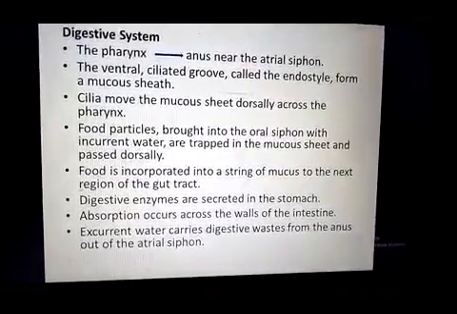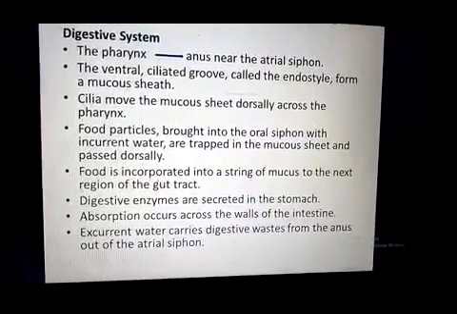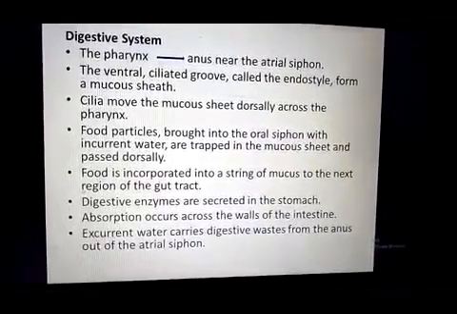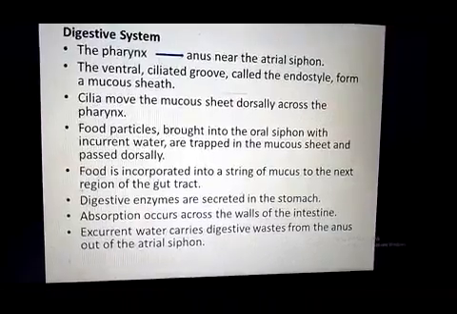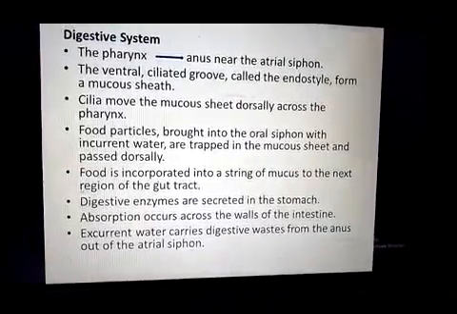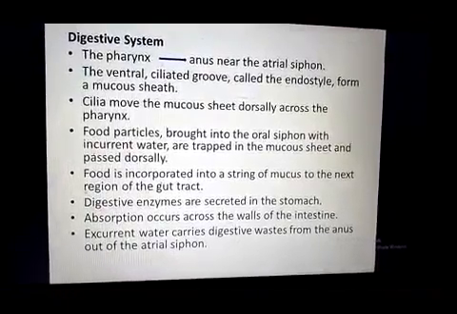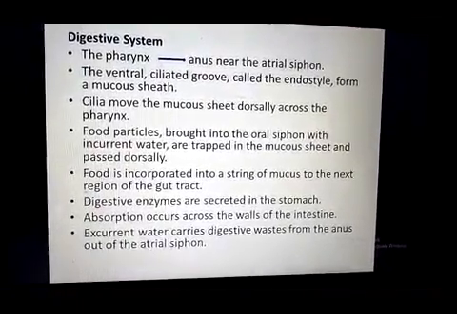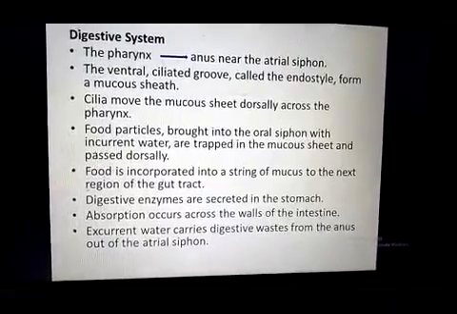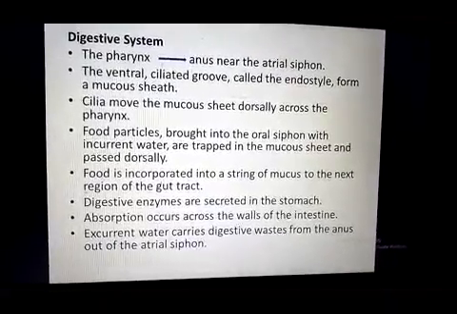The food particles which enter into the pharynx with water are trapped in that string, and with the help of that string these food particles reach from the pharynx to the stomach.